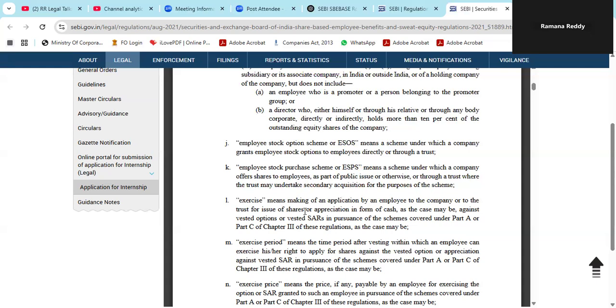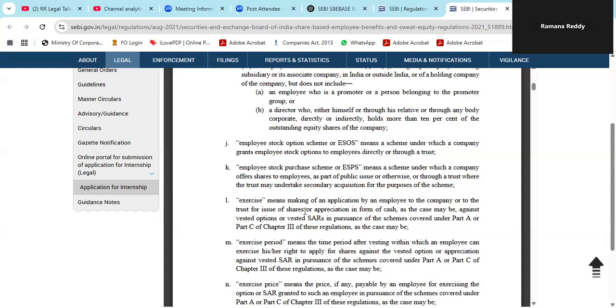Why Part A and Part C? Part A talks about the employee stock option schemes. Part C talks about the stock appreciation rights, SARs. So these schemes are covered in chapter 3 of these regulations. Now we are at chapter 1, where we are talking about definitions. That is the meaning of exercise.